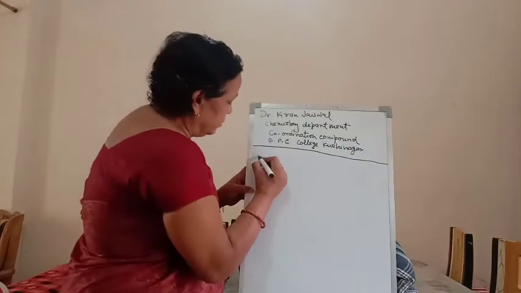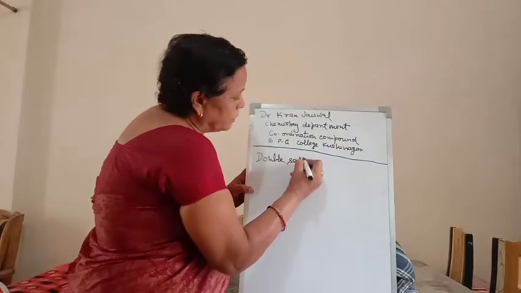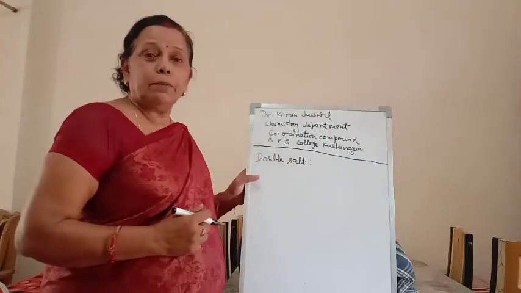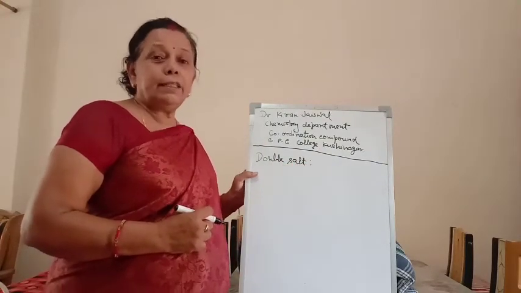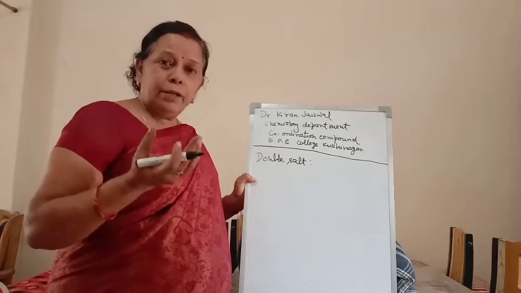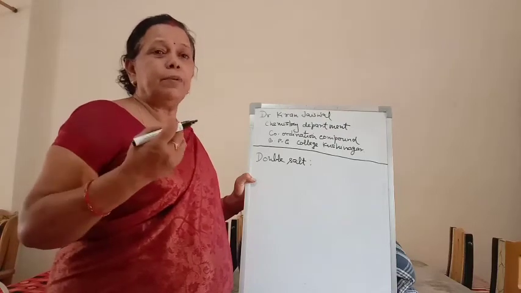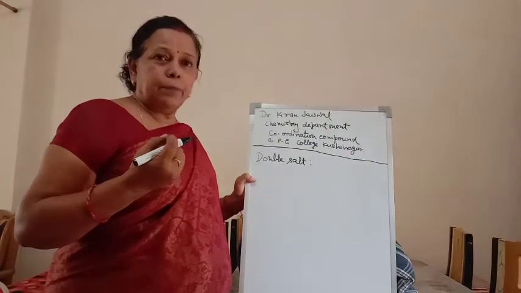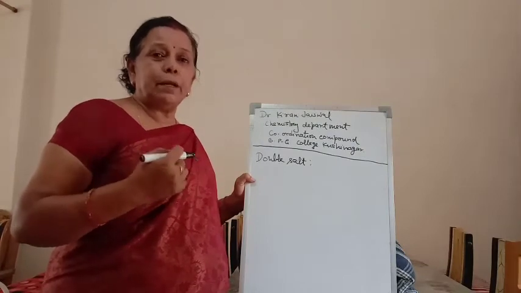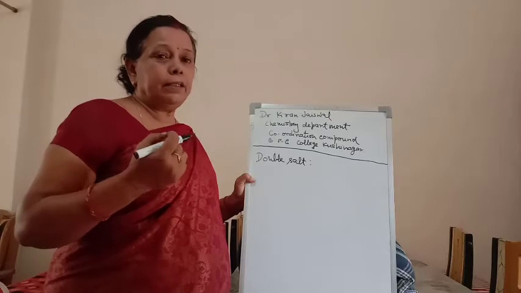What is a double salt? Double salts are addition compounds which break down into their constituents when they are dissolved in a solvent. Their physical and chemical properties are similar to those of their parent compounds.